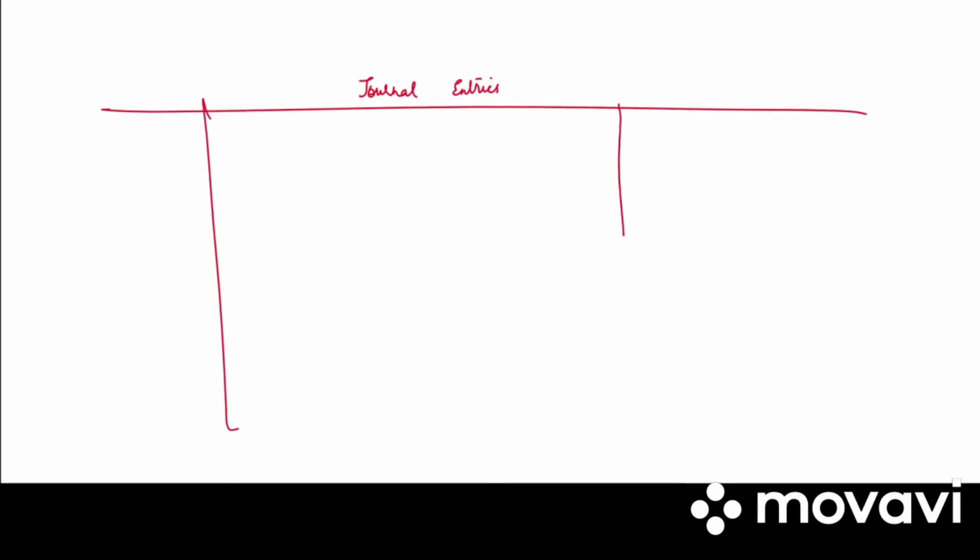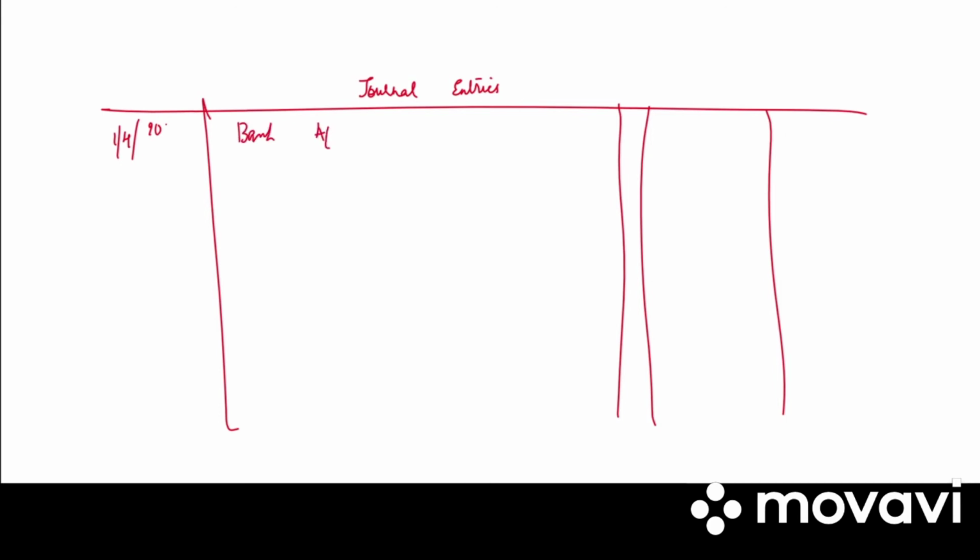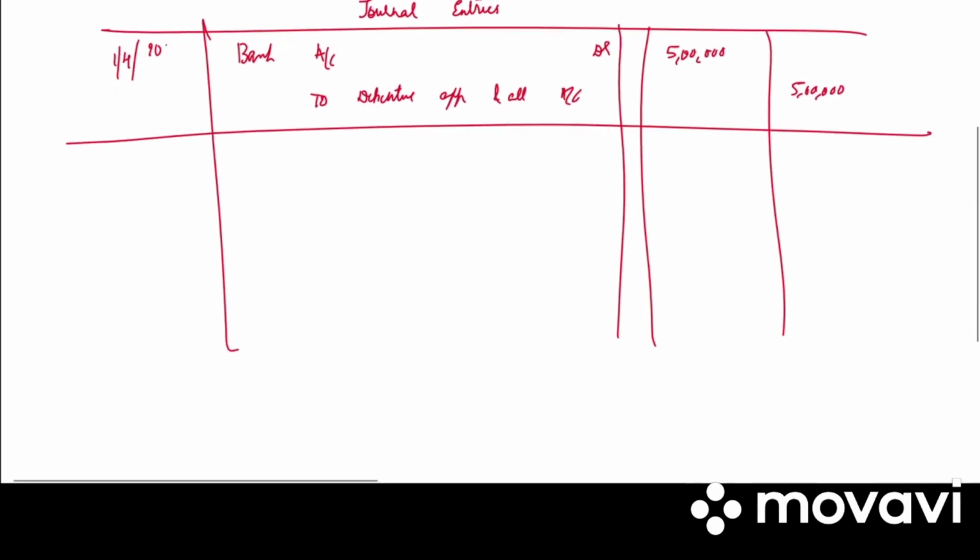Journal entries. Under that date, particulars, LF, debit and credit. 1st April 2010. What is the entry? Bank account debited to debenture application and allotment account. 5,000 into 100, 5 lakh debit, 5 lakh credit. Write the narration. Amount received on application.